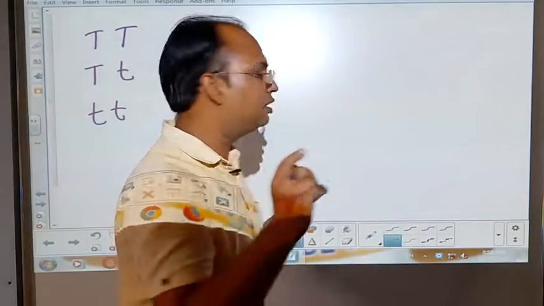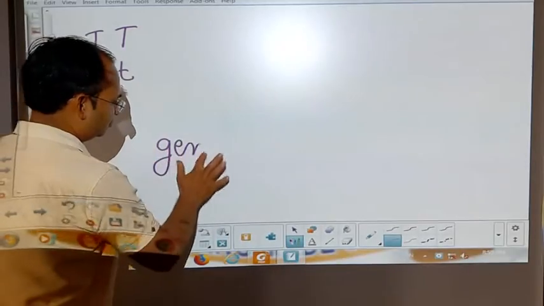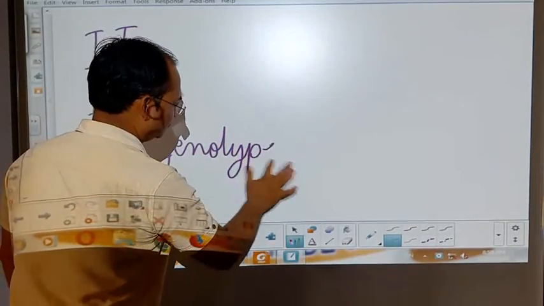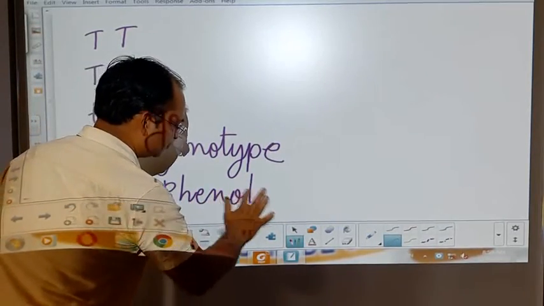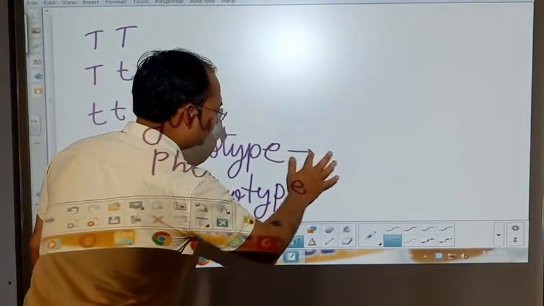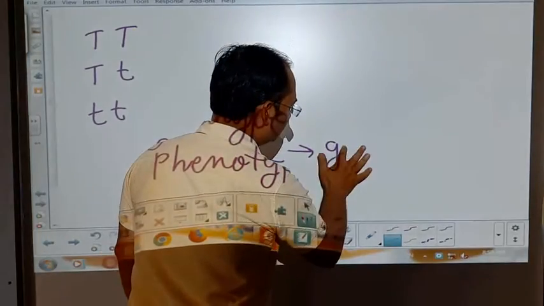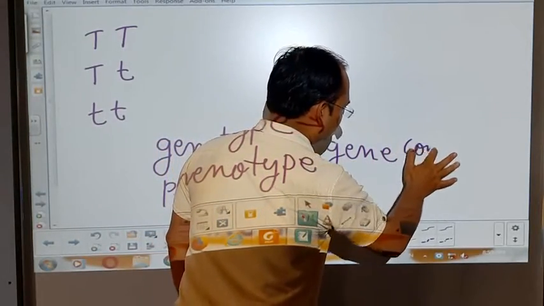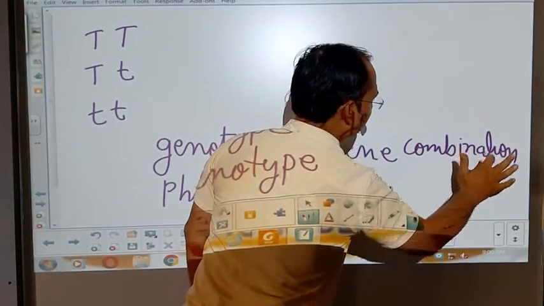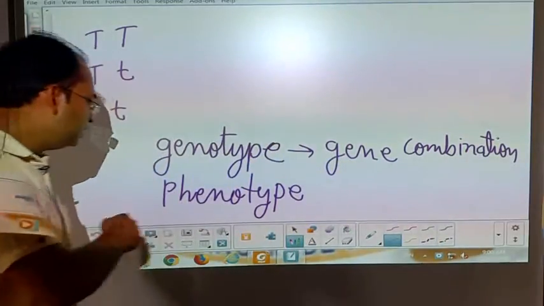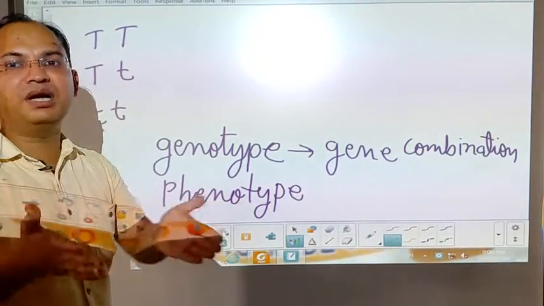So we consider genotype and phenotype. Genotype means the gene combination which we cannot see from outside, and phenotype means